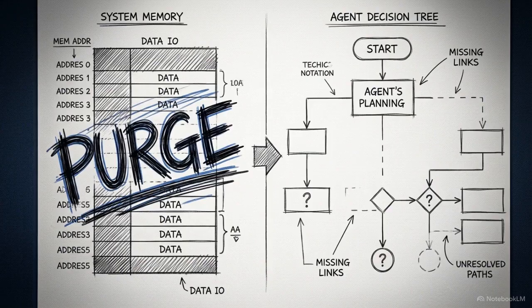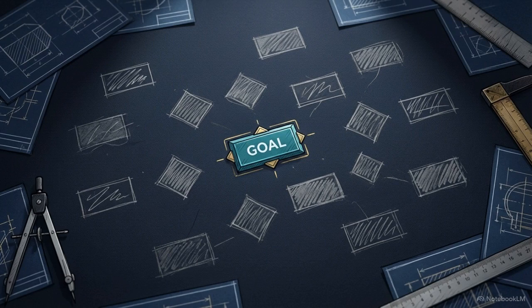Items 7 and 8 share this same lineage. This leads to a conflict in the design. If we strictly purge memory to maintain security, how does an agent maintain any long-term coherence or goal orientation?